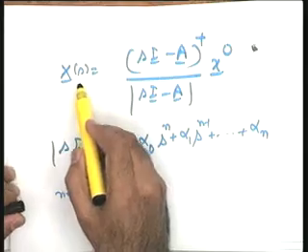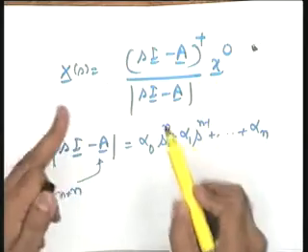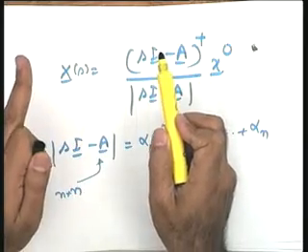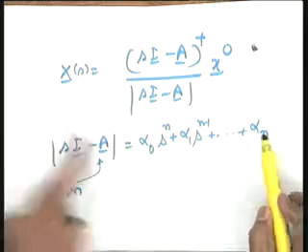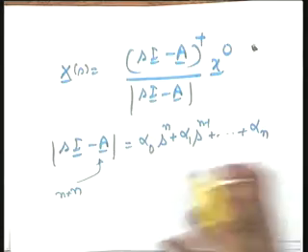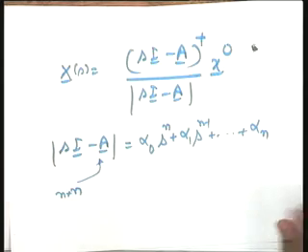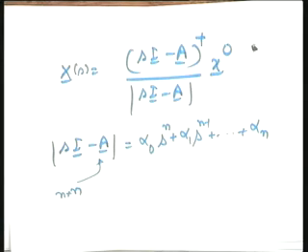X of s has all the entries of this matrix, an n minus 1th order polynomial, divided by this polynomial everywhere. The n minus 1th order polynomial gives you the zeros of the individual entries in the overall system, while this will give you the poles. So you can forget about zeros as far as the study of stability is concerned.